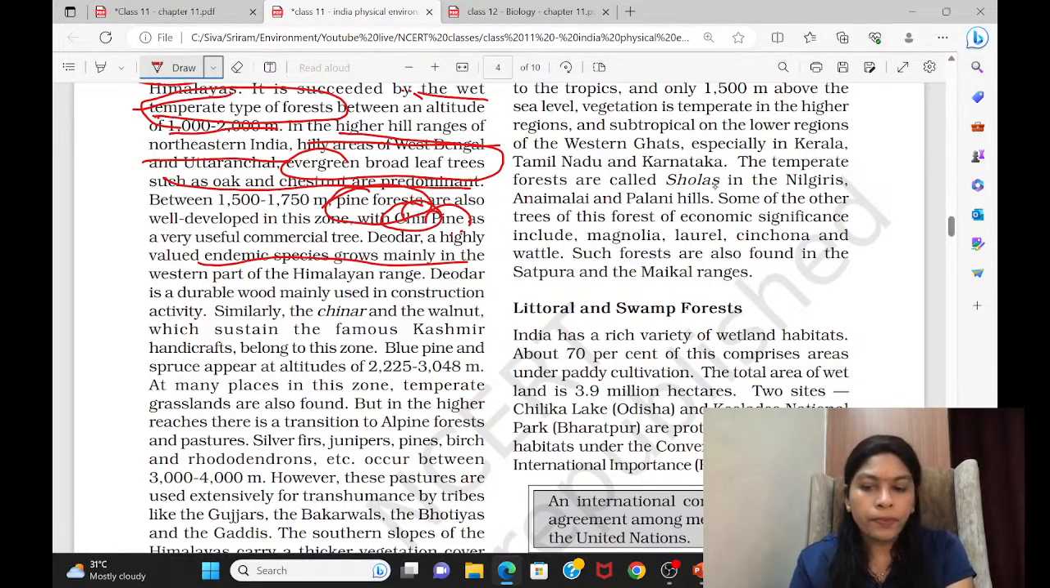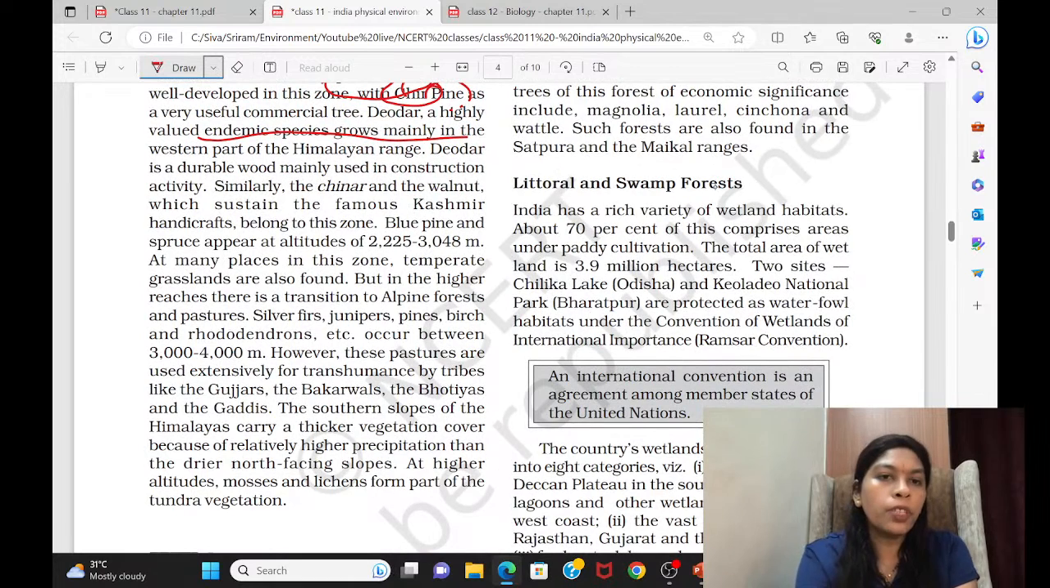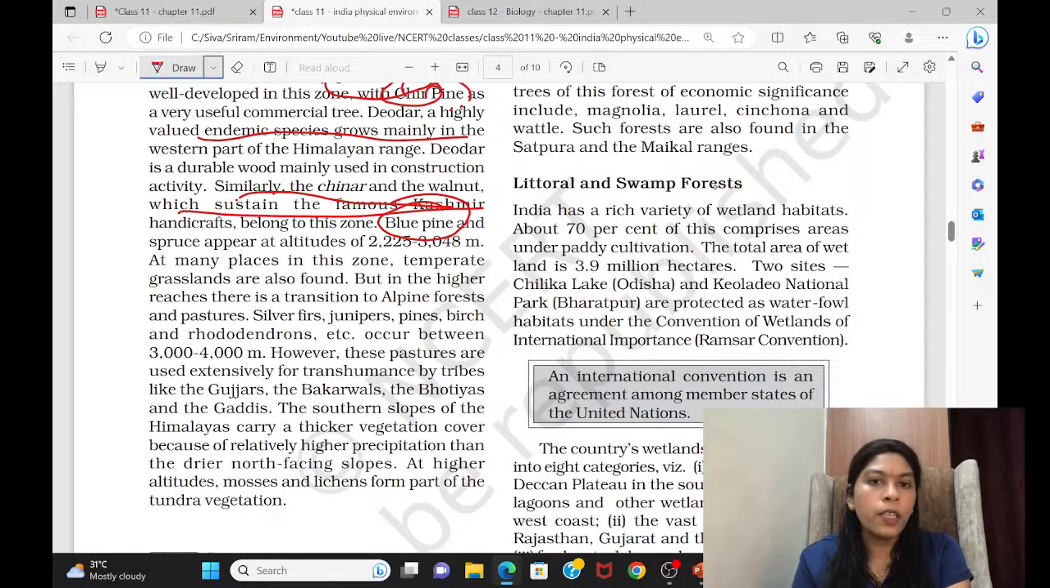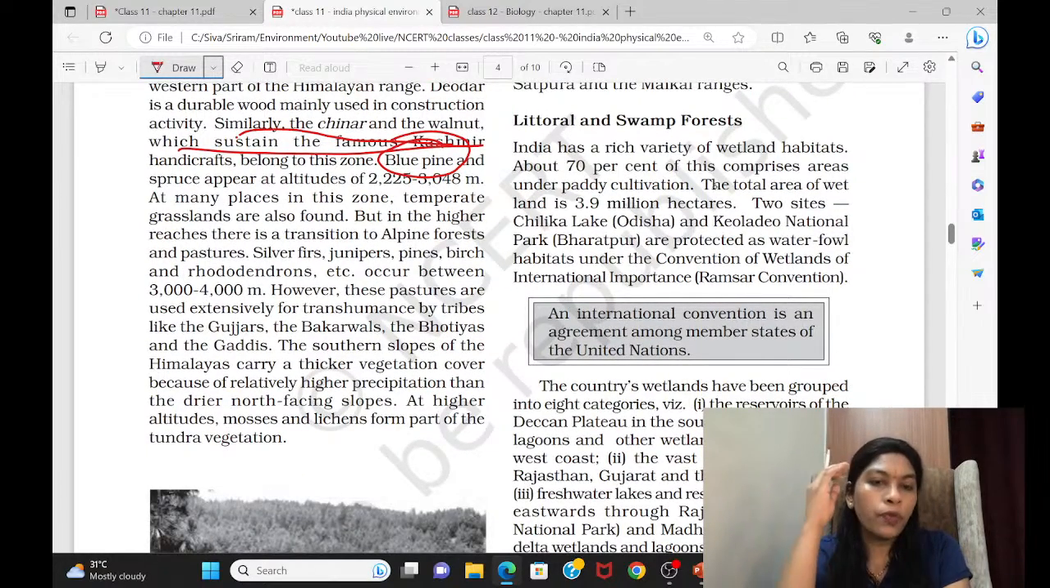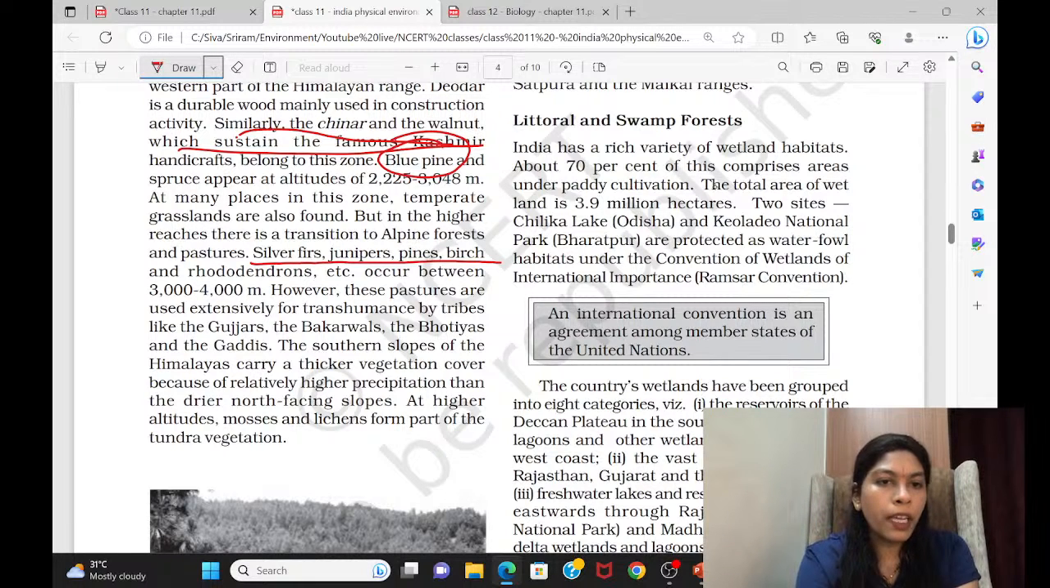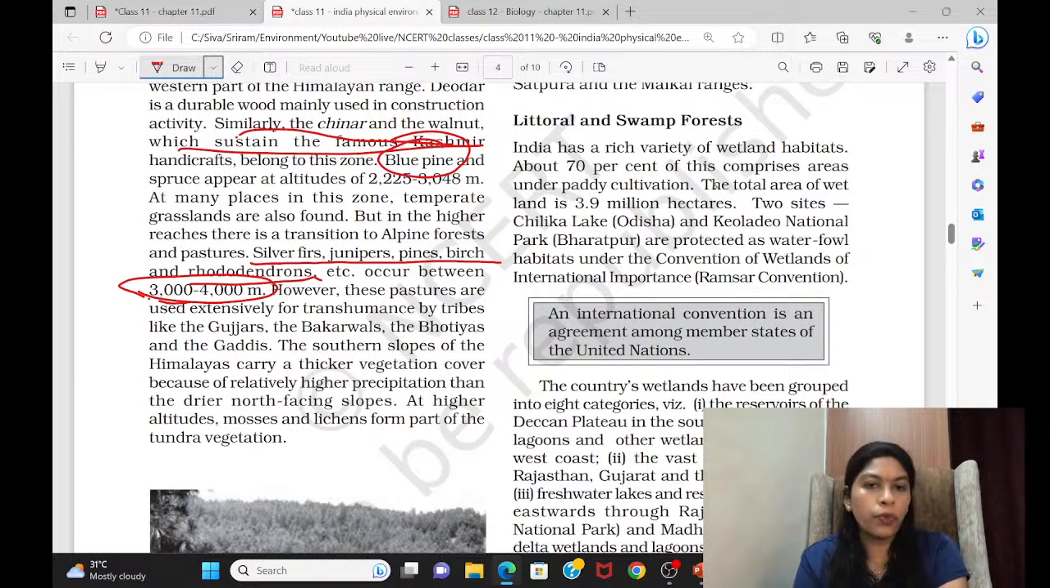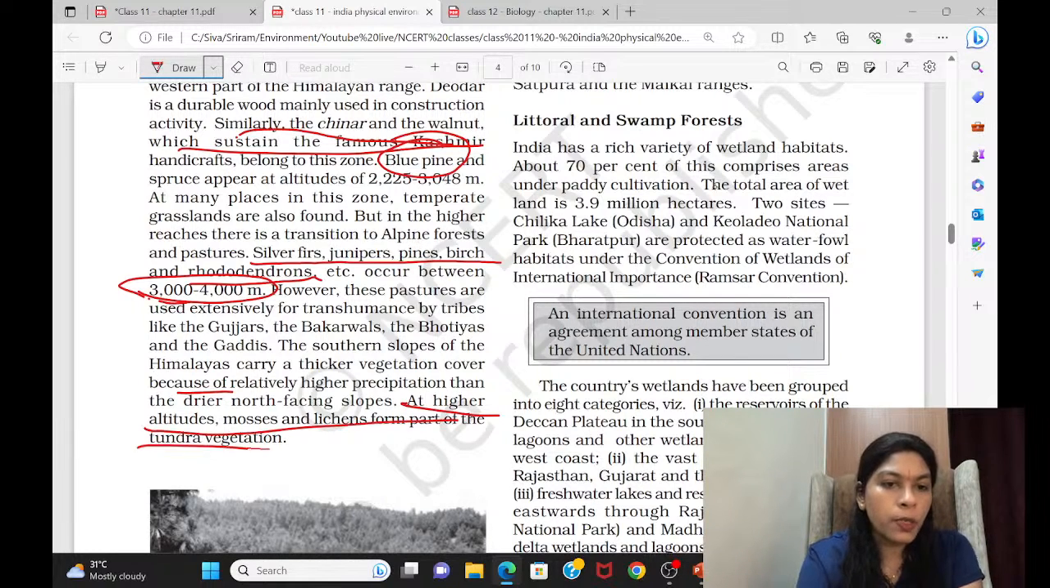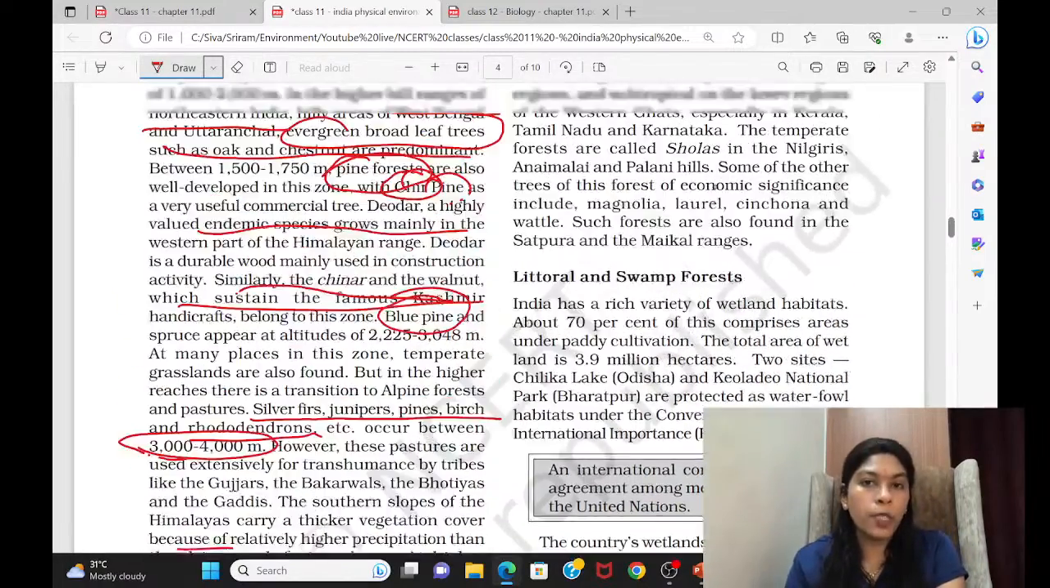So you are reading about the trees and wherever they are present. Pine trees, blue pine, like this, you will be finding some trees in these regions. They have described it up to 3,000 to 4,000 meters, what and all you will be finding. Silver fir, junipers, pine, rhododendrons, these trees will be appearing around 3,000 to 4,000 meters. At higher altitudes, mosses and lichens become part of tundra vegetation.